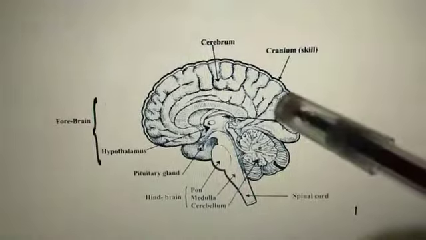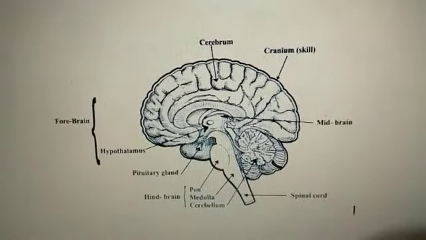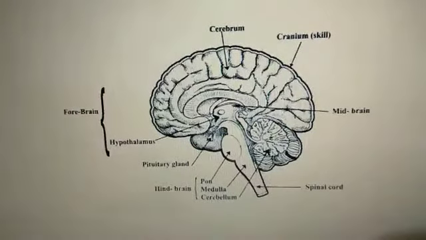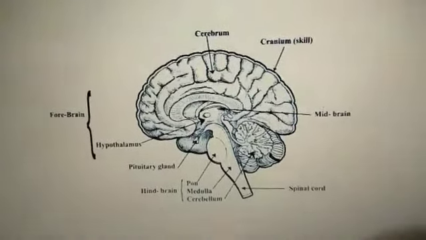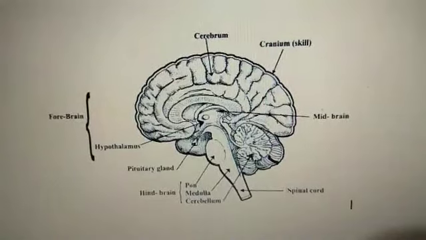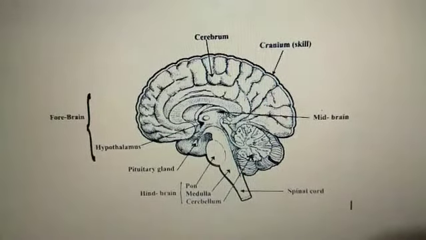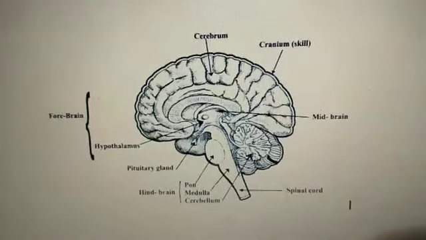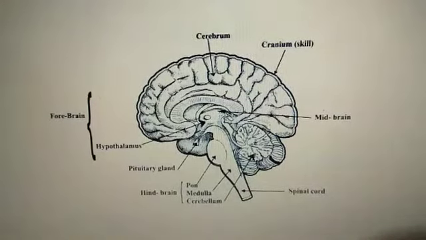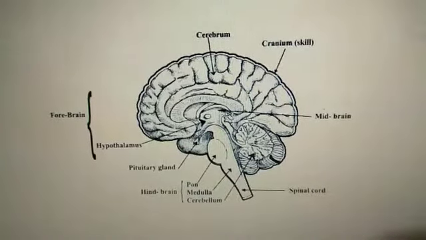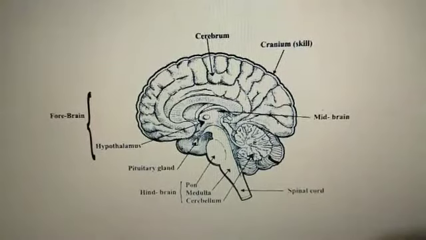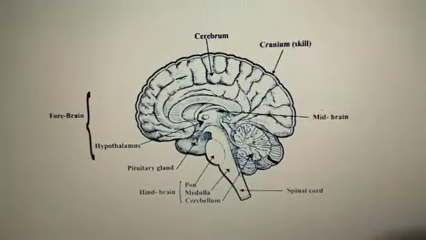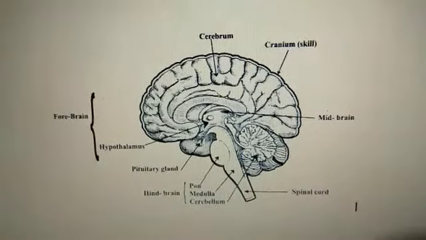It also controls involuntary activities such as hunger and thirst. Separate areas of the forebrain are specialized for hearing, smell and sight. These separate areas have sensory information which is interpreted and put together.